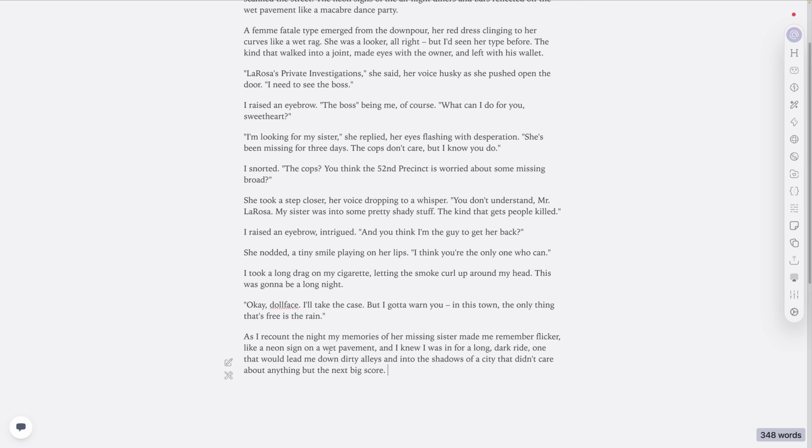Made me remember flicker. It did not follow up that one very well. Let's try it again. Okay. As I recount the night, my memories of her missing sister, made me remember.